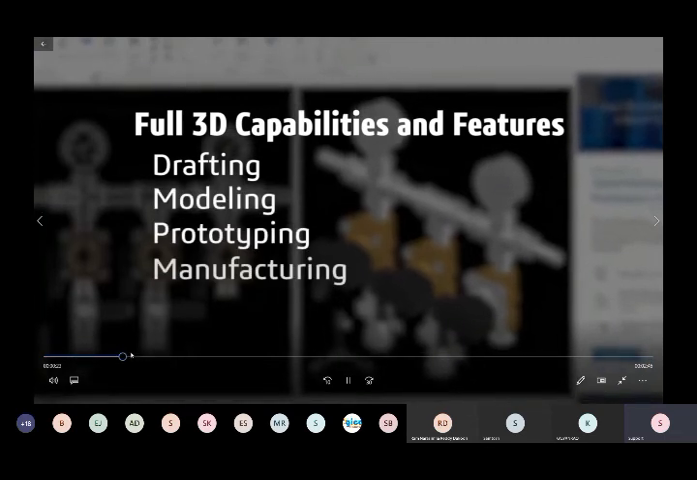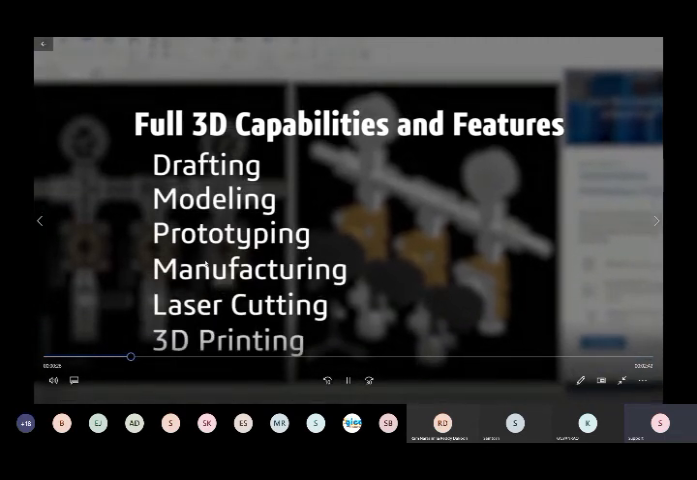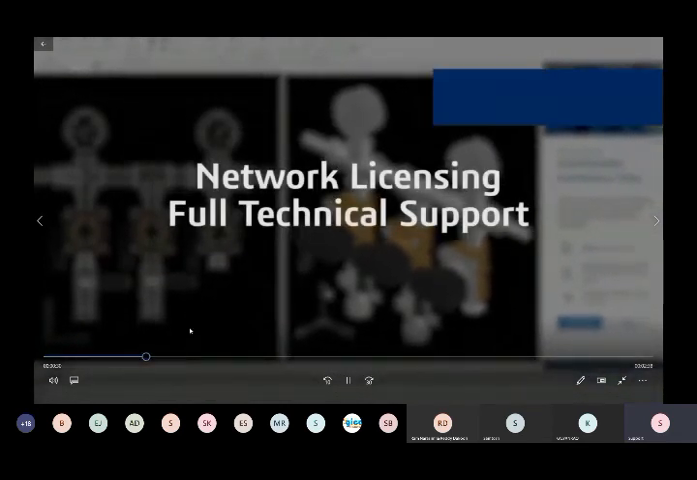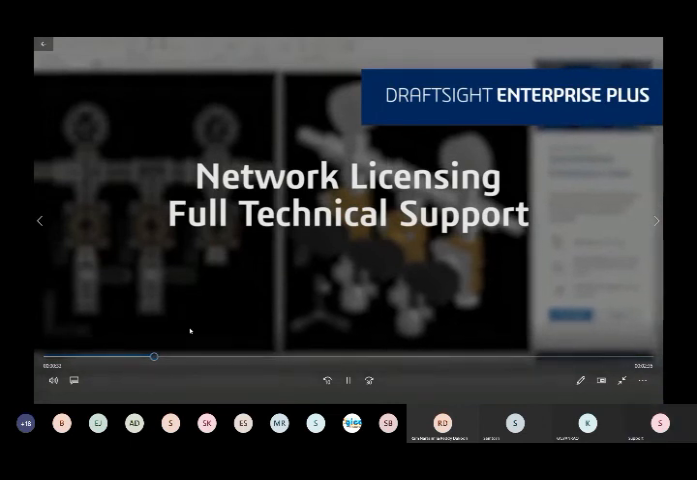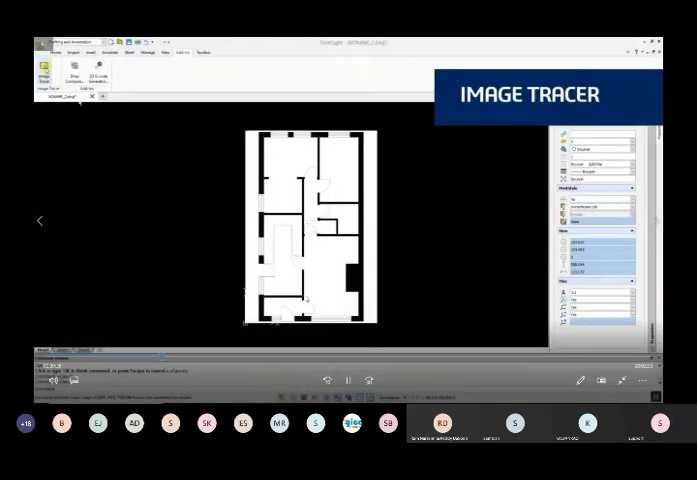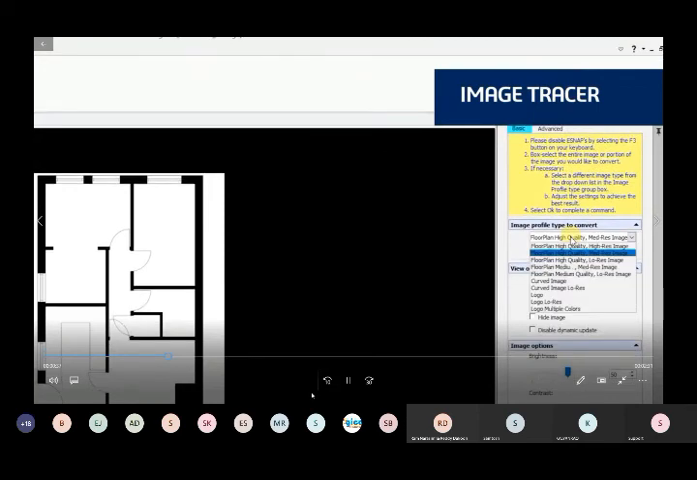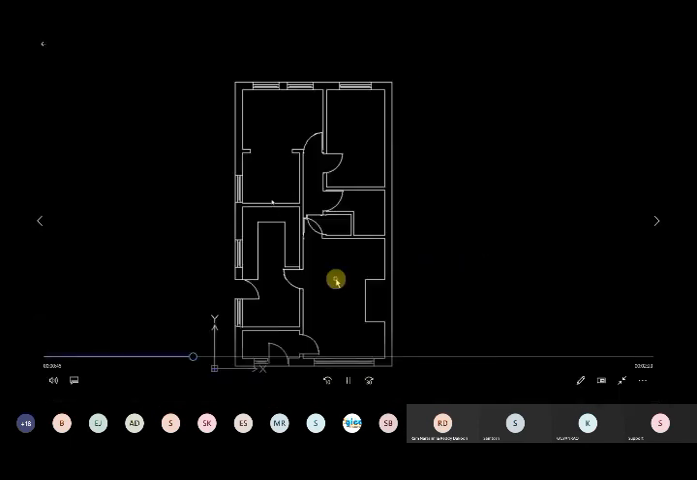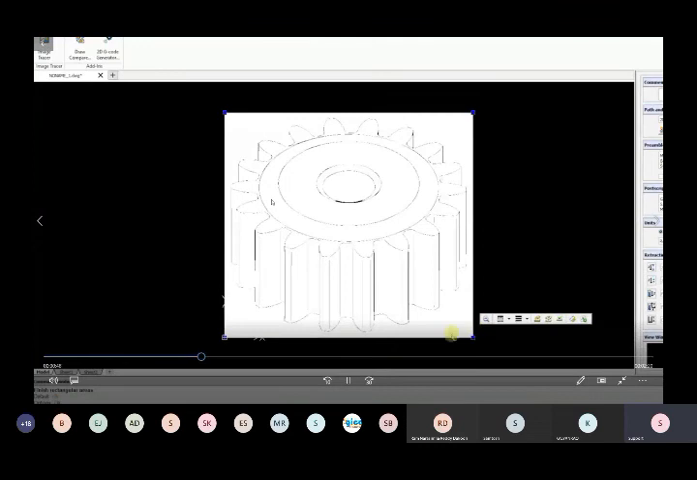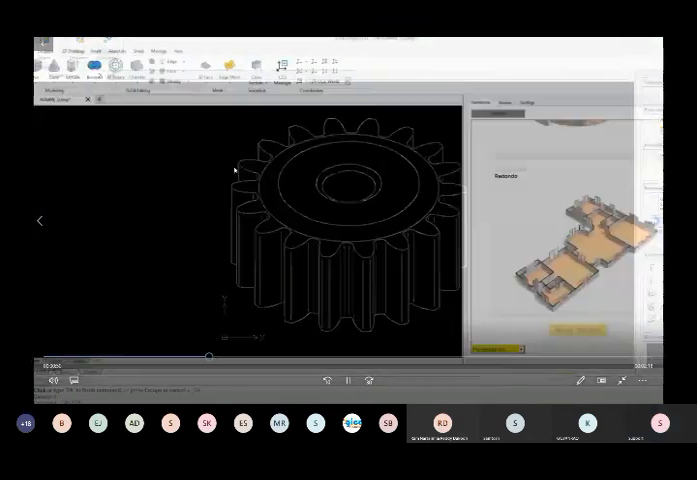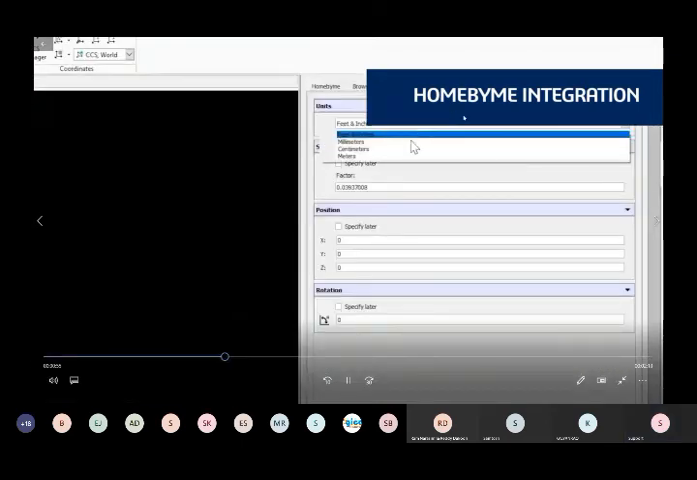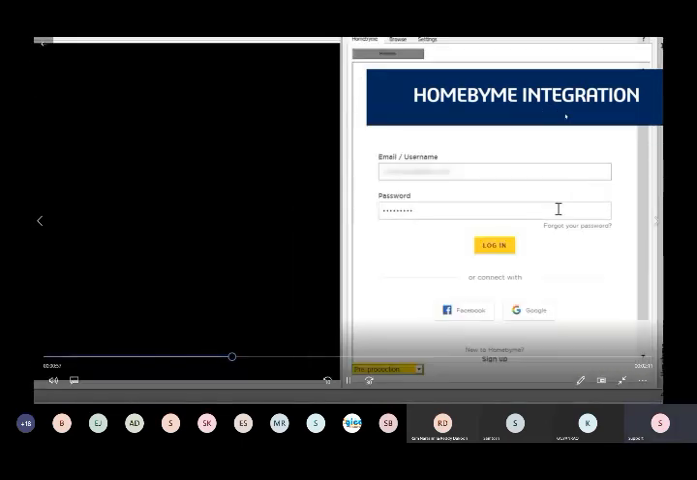So with this app, we have all these capabilities like drafting, modeling, prototyping, manufacturing. If you want a network, you can start your integration add-on that we have.